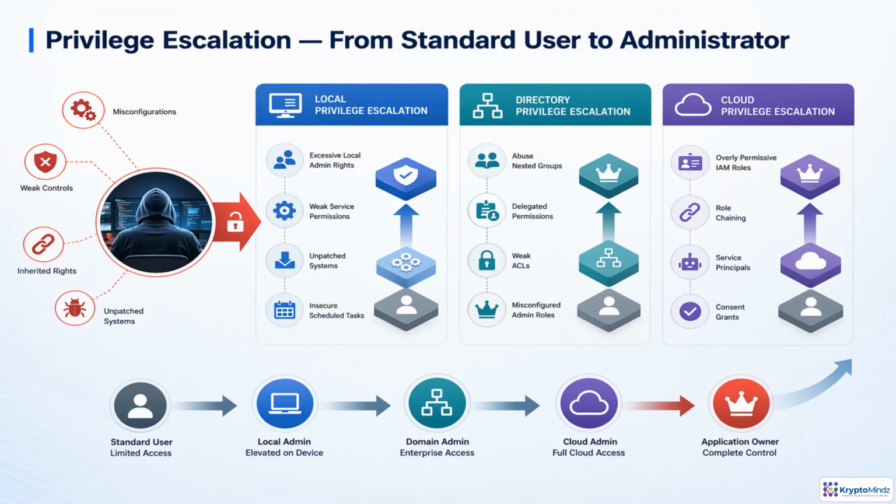Privilege escalation is the moment ordinary access becomes dangerous. An attacker may start as a standard user, then look for weak service permissions, unpatched software, insecure tasks, or local admin rights to gain control of one machine.